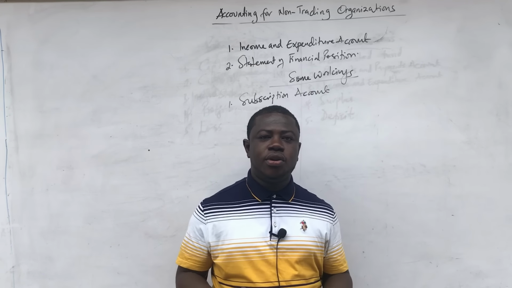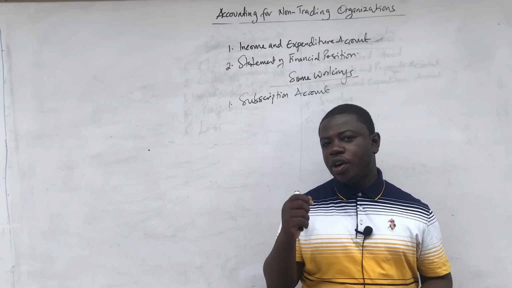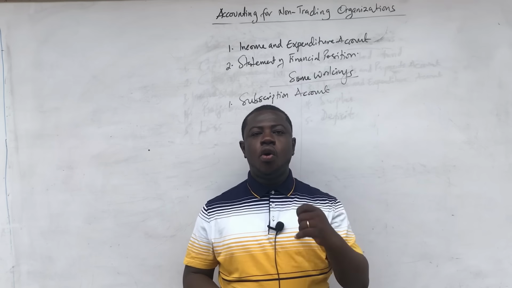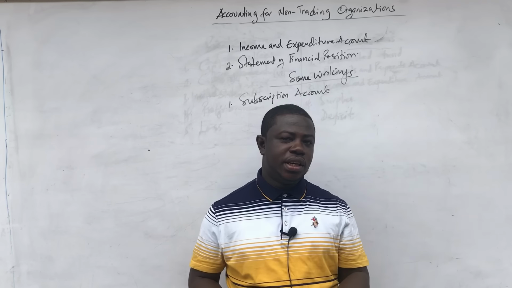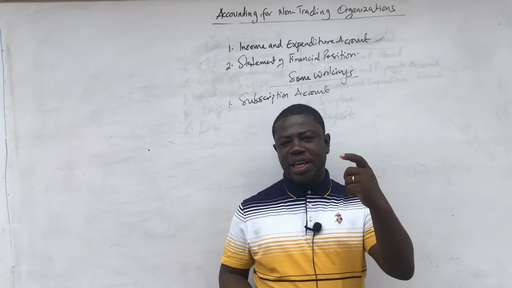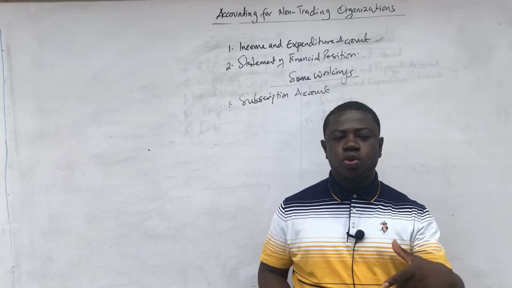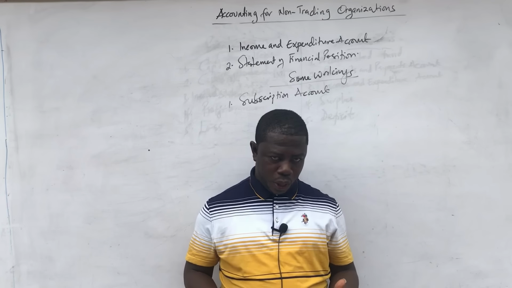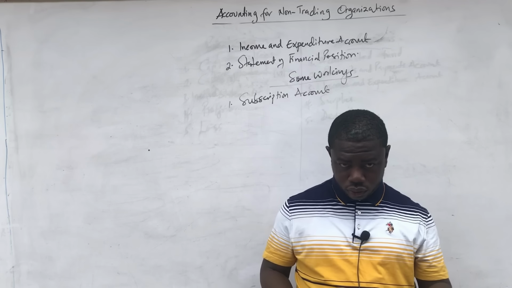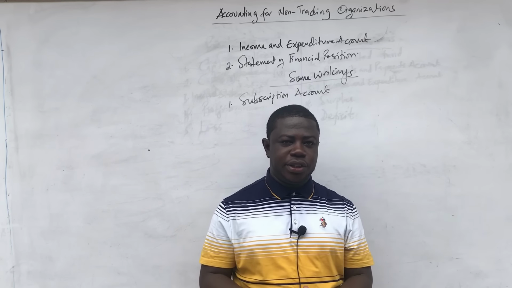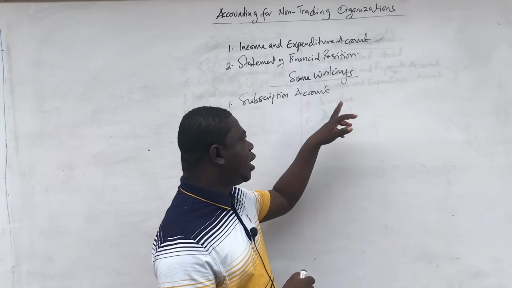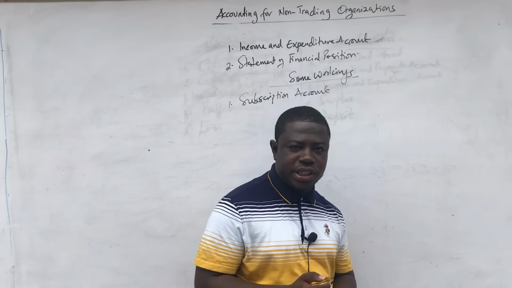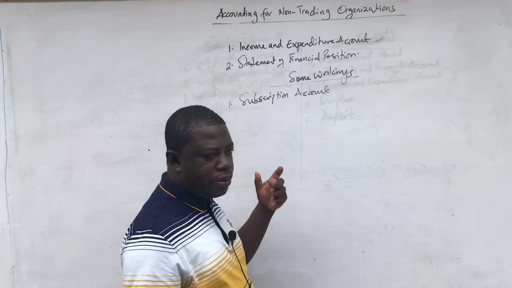Remember that the accrual concept says that revenue should be recognized in the income statement only when it has been earned and not when it has been received necessarily. So we just need what has been earned because our members could pay in advance to us or they could be owing. So what we have earned for the year is what we are going to use to prepare the income and expenditure account. And we are going to get that by calculating from the subscription account. Okay, so we are going to prepare subscription.